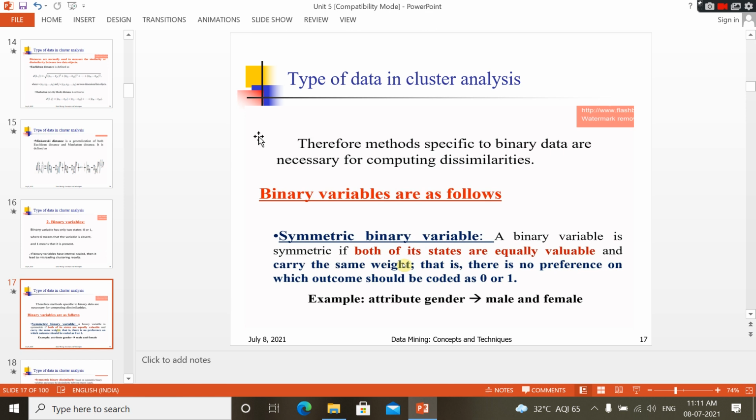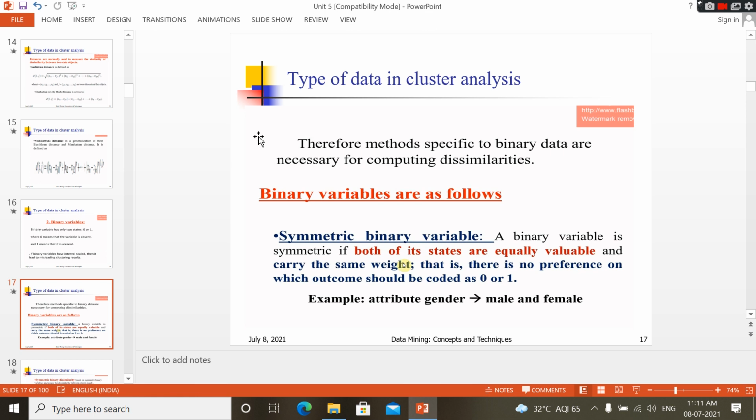Therefore, methods specific to binary data are necessary for computing dissimilarities. For a binary variable, you have to find the dissimilarity, and then you have to follow this method. Why? Because for binary variables you have a different procedure, just as you have a different procedure for interval variables. So based on the type of data, you have to apply the procedure.